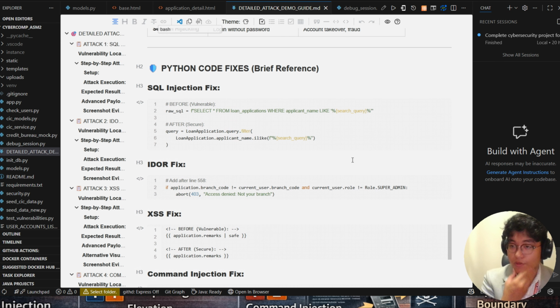I have linked here all the fixed code for the Python. If you apply this to your website, it will work. After implementing this layered control, all five attacks would fail. SQL injection would return only authorized data. IDOR attempts get 403 Forbidden responses. XSS payloads will render as plain text. Command injection will be removed. Session hijacking fails with rotating tokens and hardened cookies. Importantly, several attacks require multiple controls; session hijacking prevention needs both cookie hardening and XSS elimination.